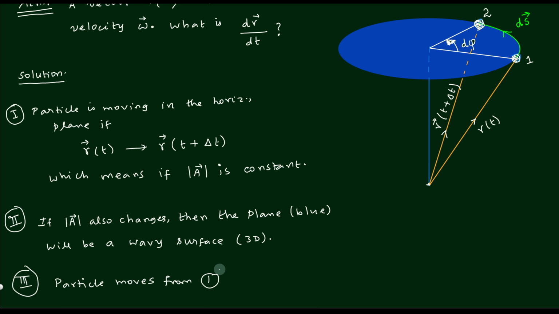Points number 1 and 2 I already told you, so let me write down that whatever is there in the diagram at position number 1 to 2, the angle by which the particle has traversed is d phi.